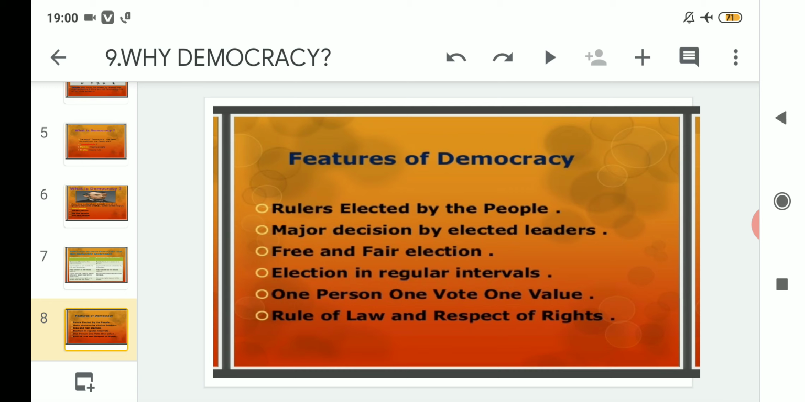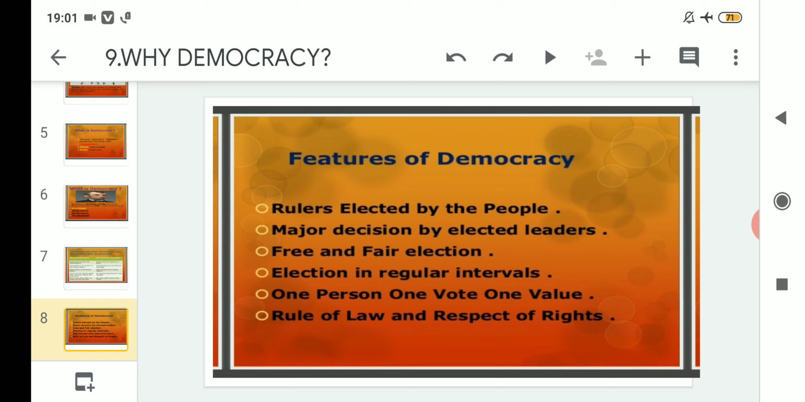After that, the fifth feature of democracy is one person, one vote, one value. That means a person having the right to vote will have one vote in his or her name, and that one vote will have a value of one vote only. That means one person is equal to one value of vote.